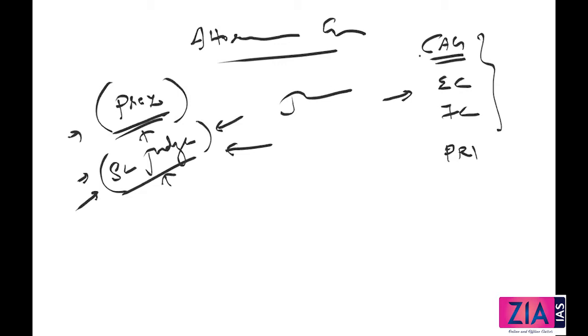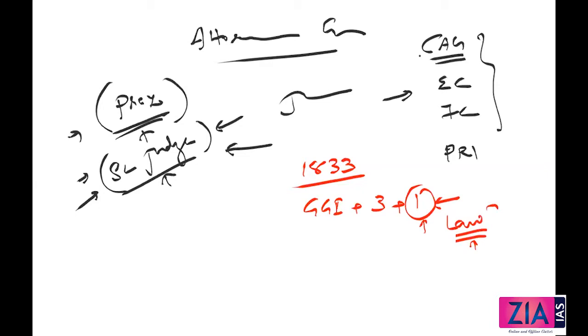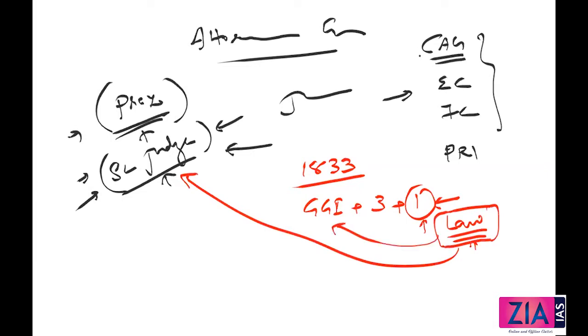Now, what are his duties? He basically advises the government of India on legal matters. Guys, if you see the 1833 Charter Act, there was a provision that the Governor General of Bengal became the Governor General of India. Until then, there were 3 council members, which was once again increased to 4. And the 4th member was actually the law member, right? So what was his role? Exactly the same as the role now here. His role was basically to advise the Governor General in matters of law. And you know, the first law member was Lord Macaulay.